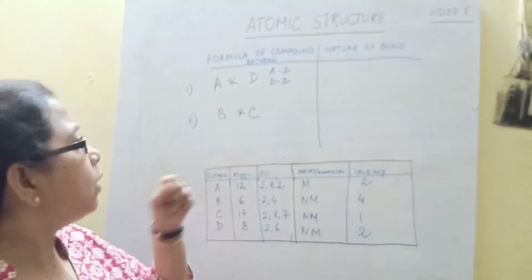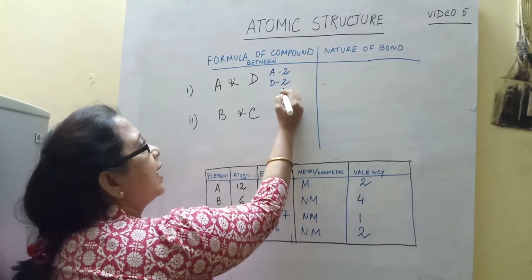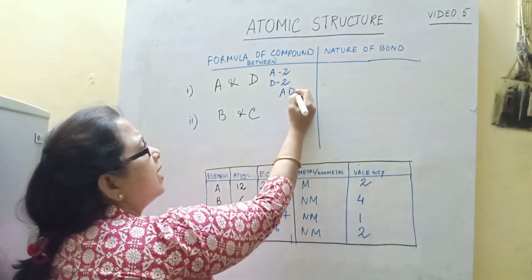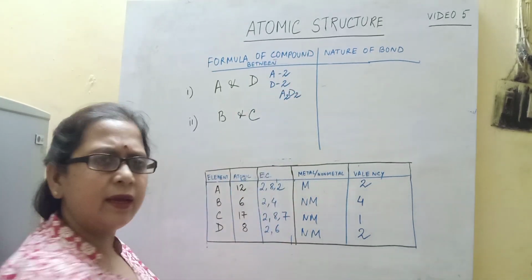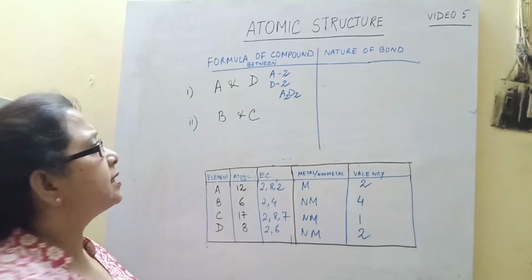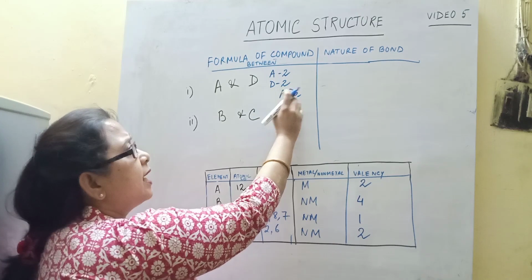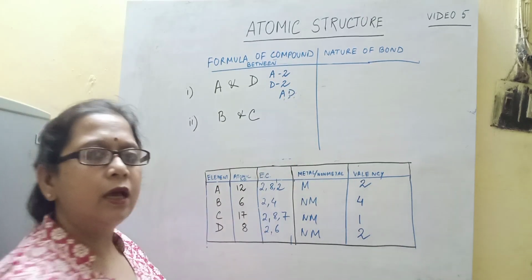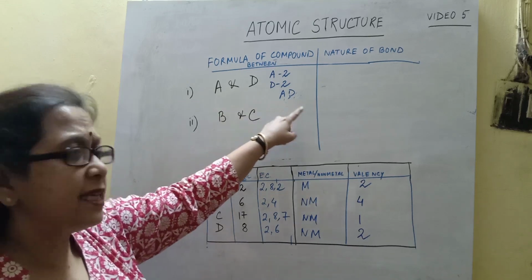Okay, so how do you write the formula? You write AD, A's valency goes to D, D's valency goes to A, and it is simplified, and you write it as AD. So the formula of the compound between A and D is AD.